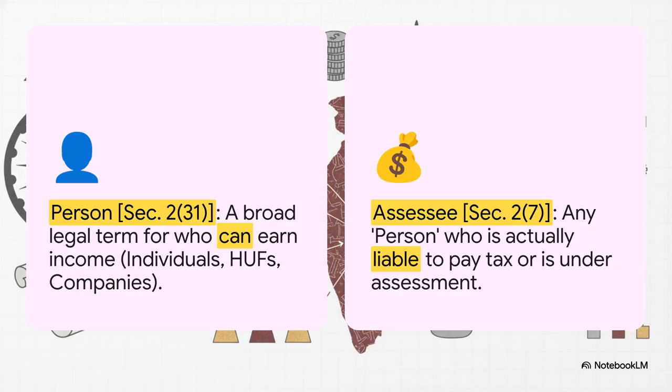But, and this is the key, just because you're a person doesn't mean you automatically pay tax. That's where the other term, assessee, from Section 2, subsection 7, comes into play. An assessee is a person who is actually on the hook to pay tax. It can also be a deemed assessee, like a legal heir who has to pay tax for someone else. So the takeaway here is simple but critical. Every assessee is a person, but not every person is an assessee.